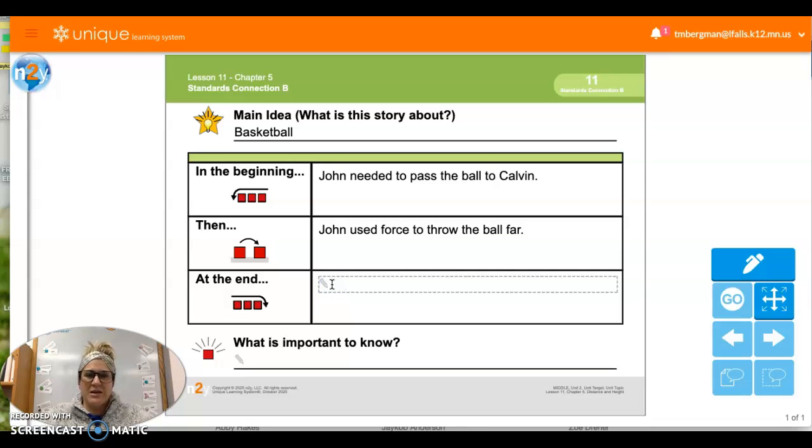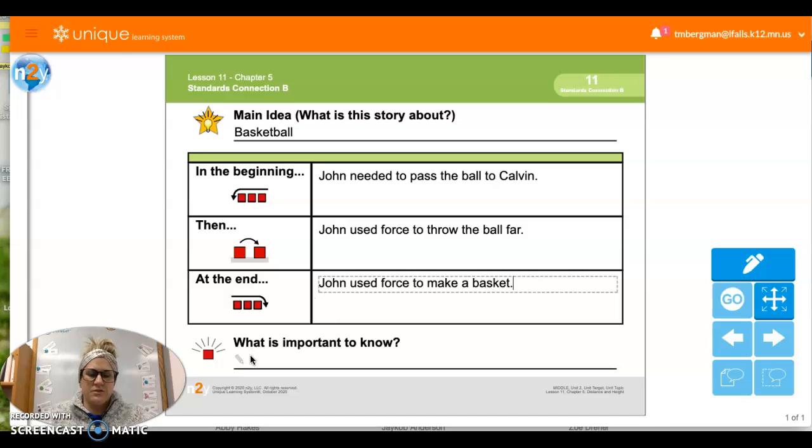At the end, after they passed the ball back and forth, then what happened? They used force again to do what? To shoot the ball, right? And then the gravity made the ball come down. So we can say, John used force to make a basket.